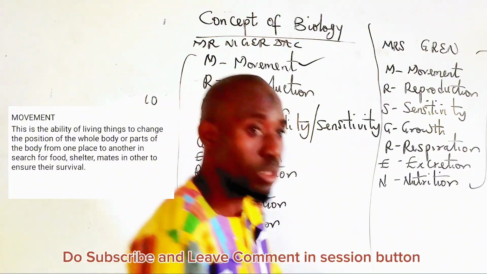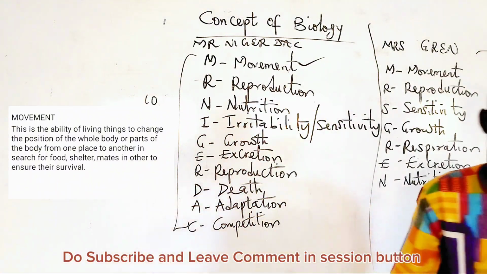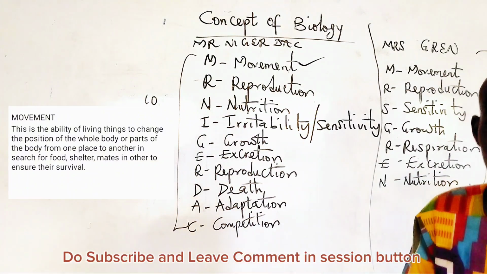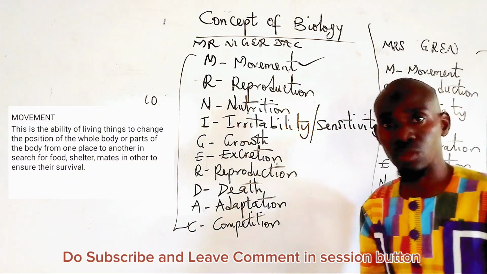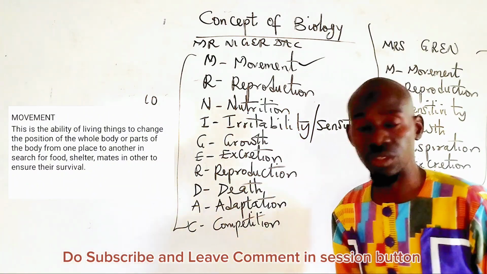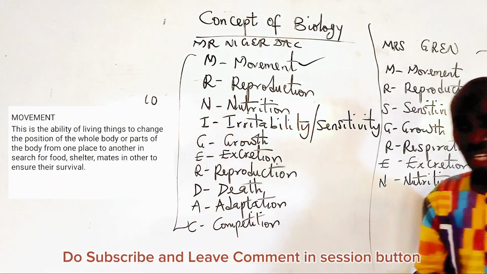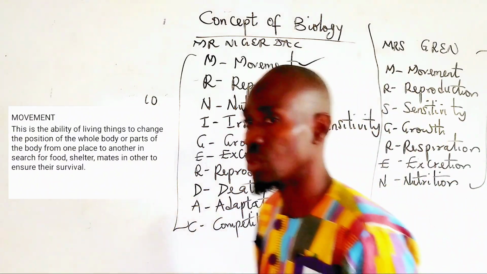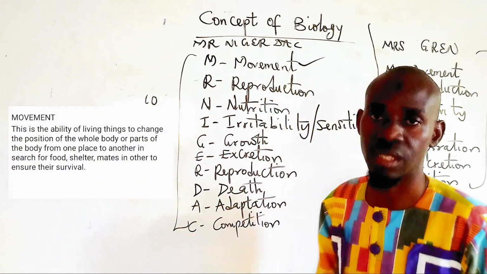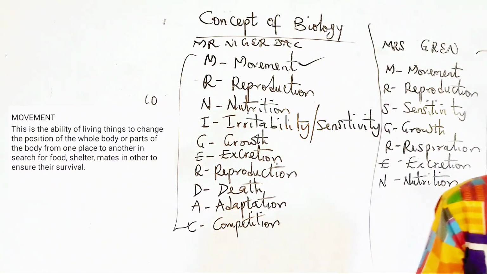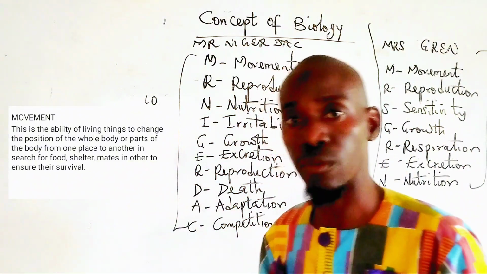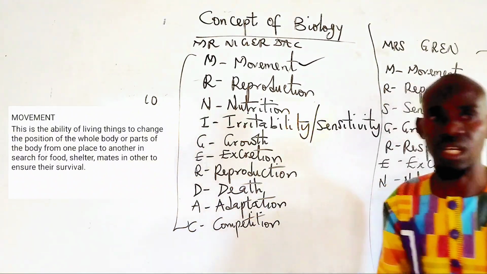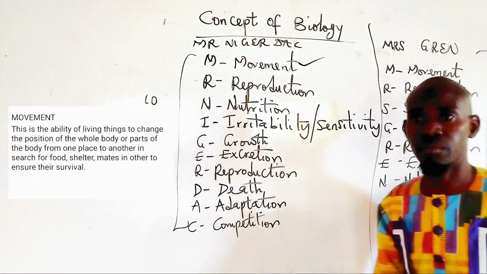So plants don't really move from one place to another, rather they change position. The leaves of plants move as a result of changing wind direction. Likewise, the cells also make some movement, and so they also move by responding to the stimulus of light. So all of these are movements exhibited by plants.